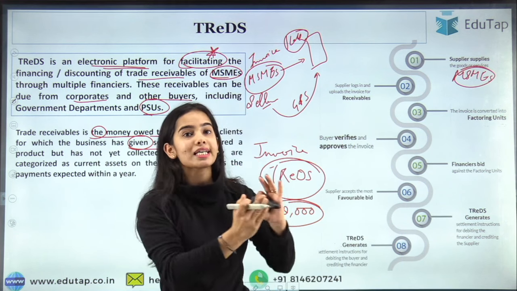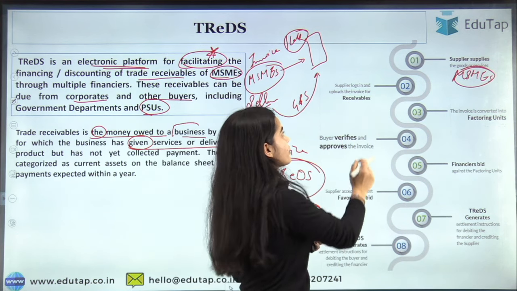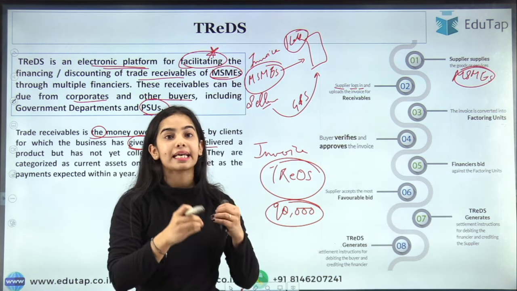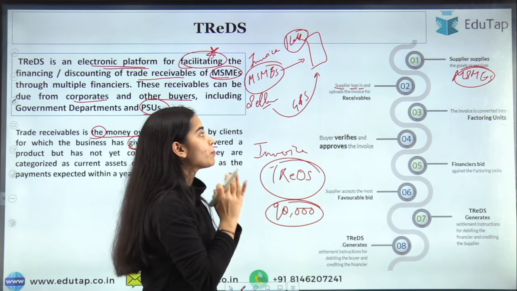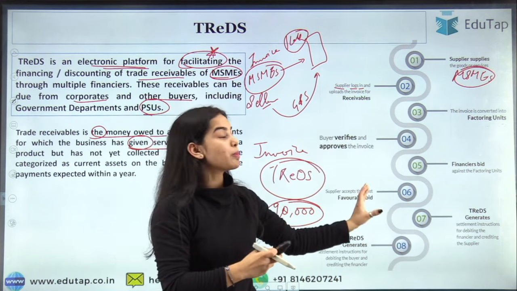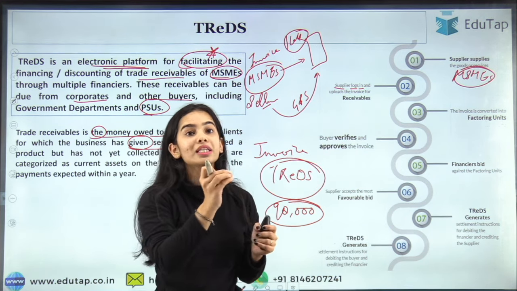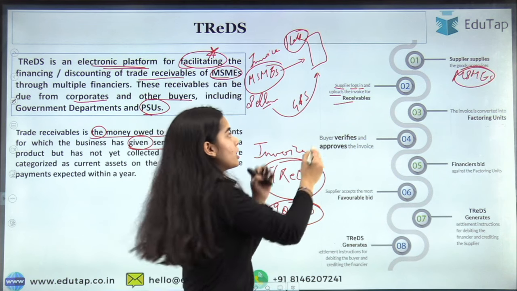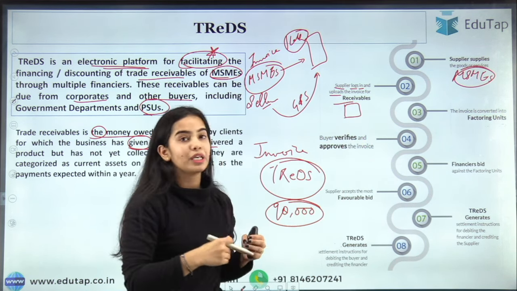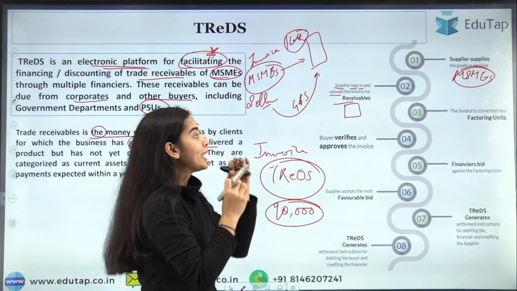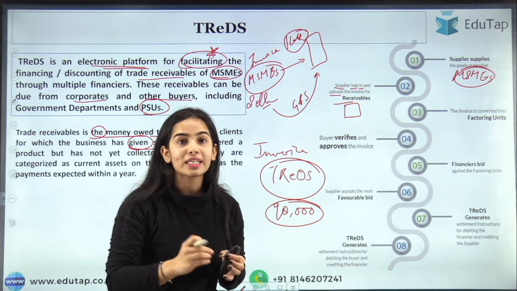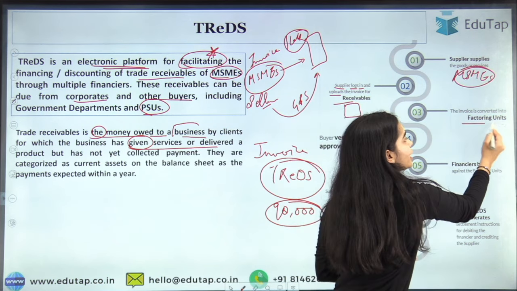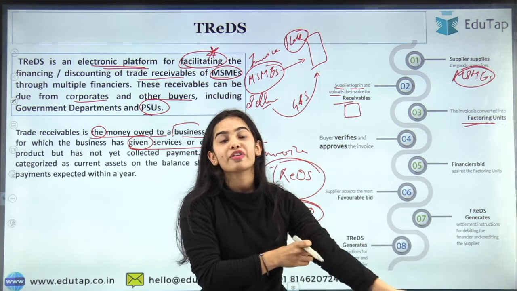The supplier logs in to the TReDS platform, that is an electronic platform, and uploads the invoice for the trade receivables. Now, when the invoice is uploaded on the TReDS platform, the invoice becomes the factoring unit.